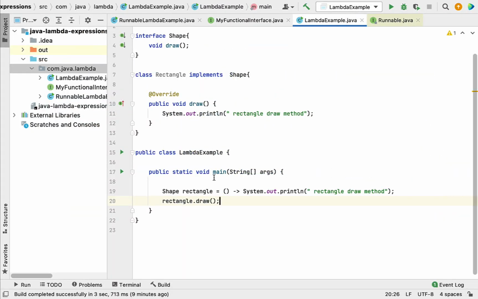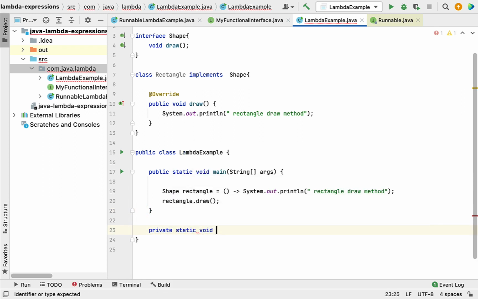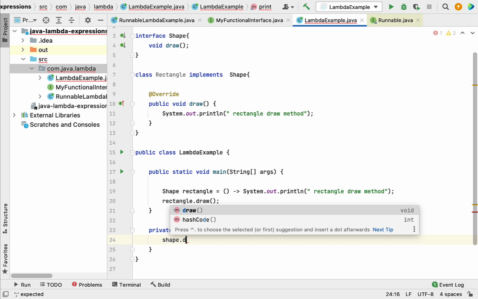Well, we can use a lambda expression to pass a behavior to a method. For example, here I will create one more method, something like private static void, with a method name something like print. I want to pass a functional interface as a parameter over here, and here simply call the shape dot draw method.